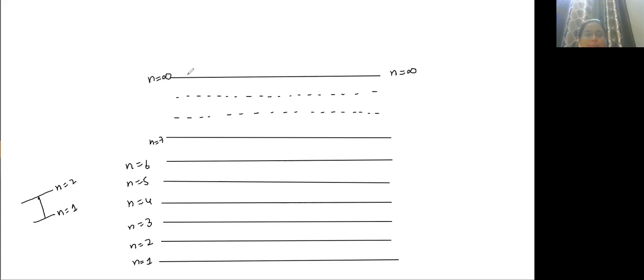So what will happen? The electrons are present in the higher excited state. From the higher excited state, they can come to n equal to 1.